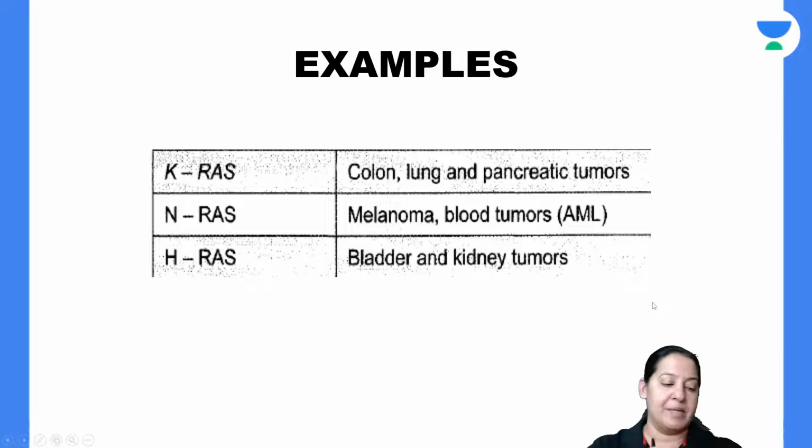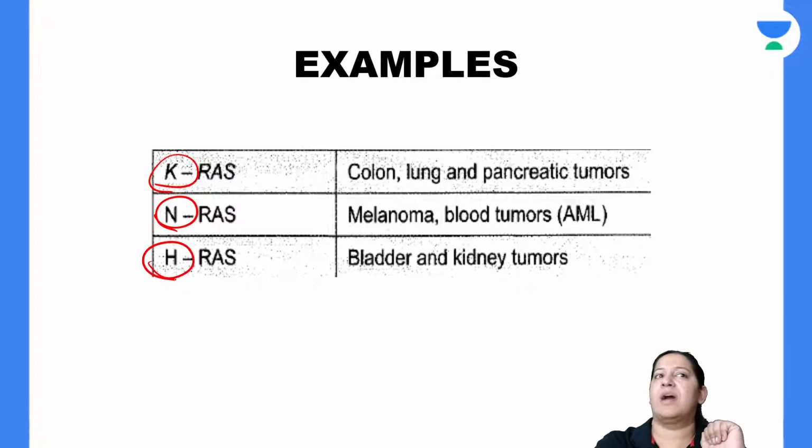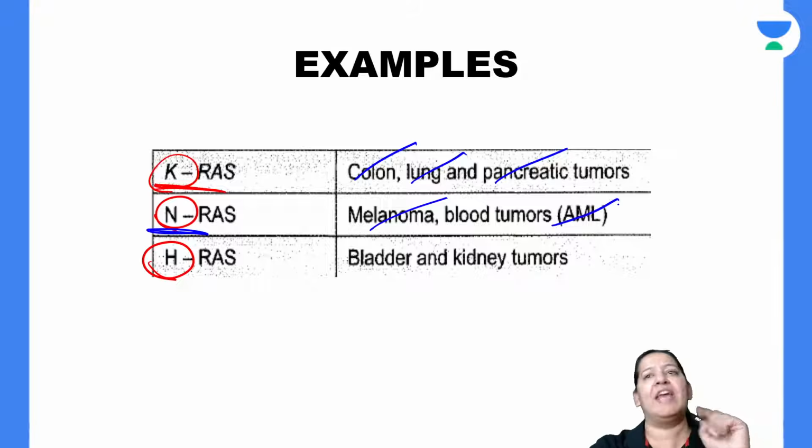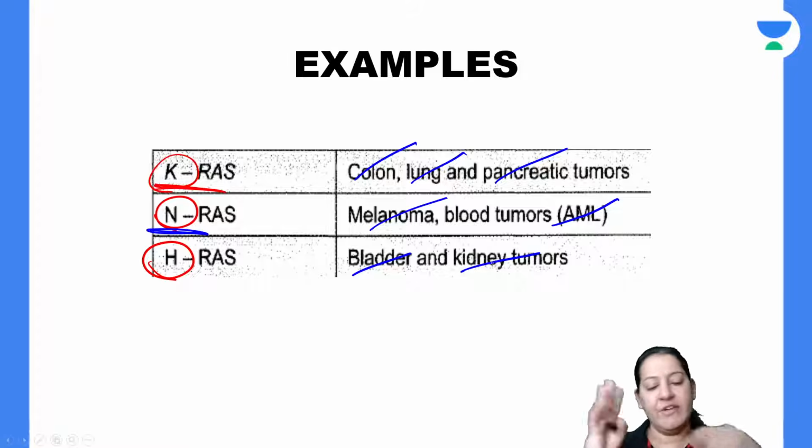Now tell me the examples. In the human body, what cancers take place because of RAS mutation? There are three types of RAS genes: KRAS, NRAS and HRAS. If KRAS is mutated, it will lead to colon, lung and pancreatic cancer. If NRAS is mutated, it will lead to melanoma and AML. And if HRAS is mutated, it will lead to bladder and kidney cancer. Everyone give me a thumbs up.